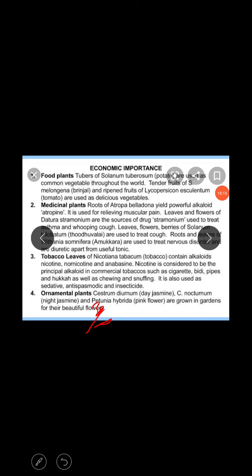Then finally I'll go with ornamental plants. Some species like Pimpinella, I'll give the best example, and Sison, Pimpinella, and also Angelica. These are the ornamental plants which are grown in front of gardens, in front of homes, and in the parks we can grow them as ornamental plants. Is it clear?